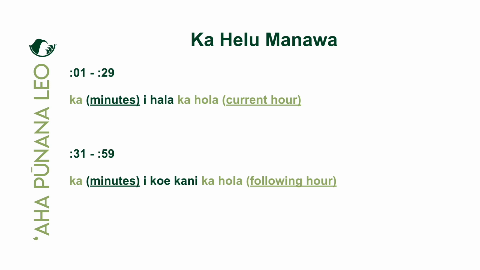Not the hour that it currently is, but the hour that it will be in the amount of time placed here. So we'll go over these examples, but this is the general rule. If it falls in the first half of the hour, it's i hala ka hola. If it falls in the second half of the hour, it's i koi ka ni ka hola.